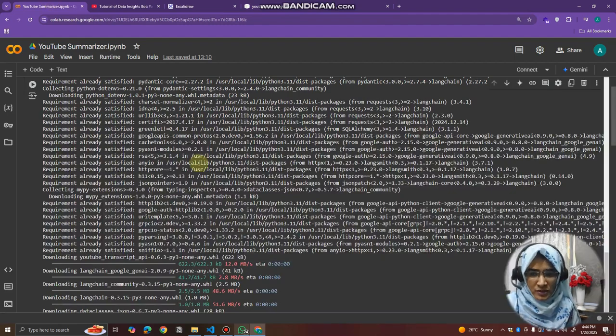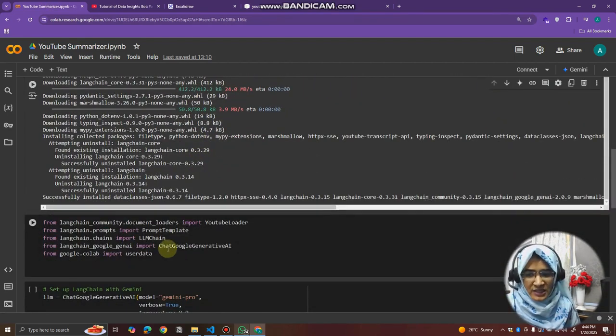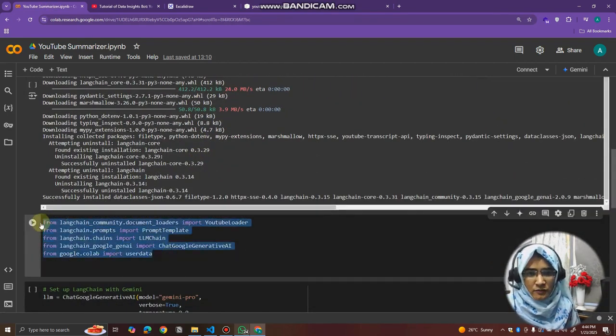Now let's move towards the further. Afterwards I imported the libraries that I wanted to use. We are using LangChain community, and from LangChain community I am using document loader. Document loaders is a component from LangChain that helps us to load any kind of document.